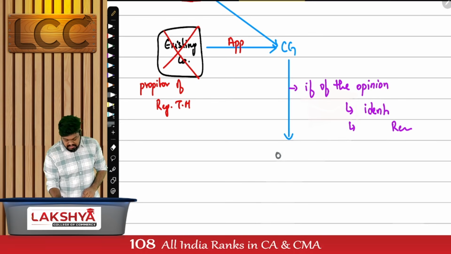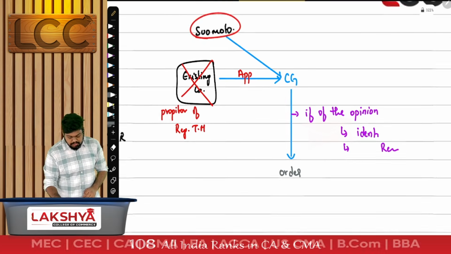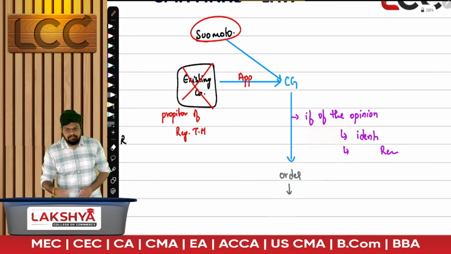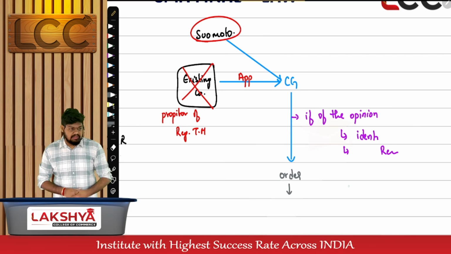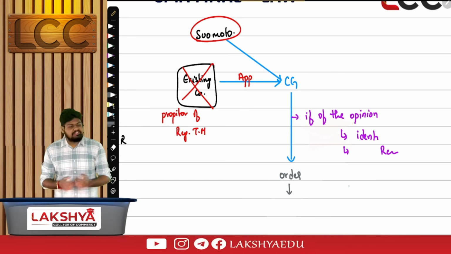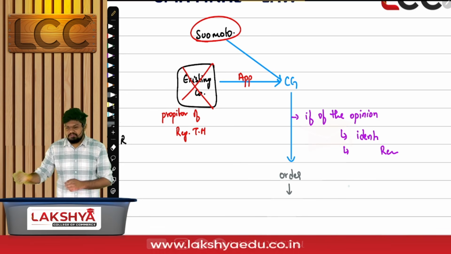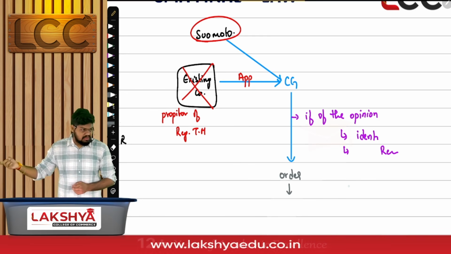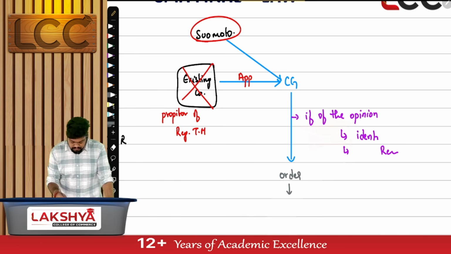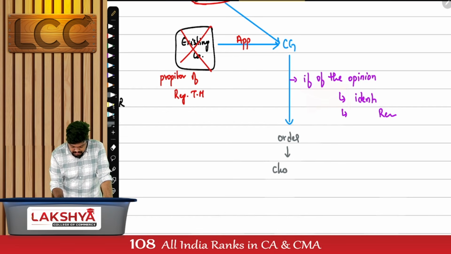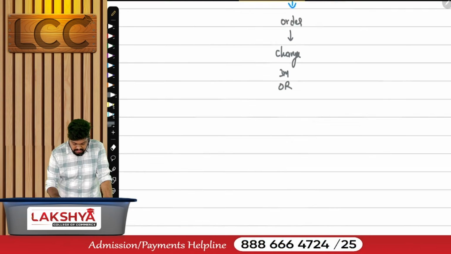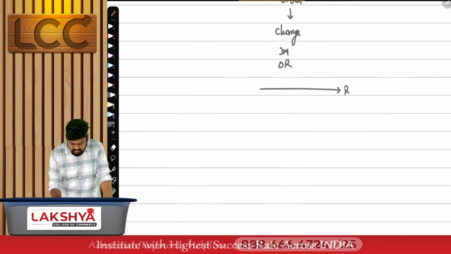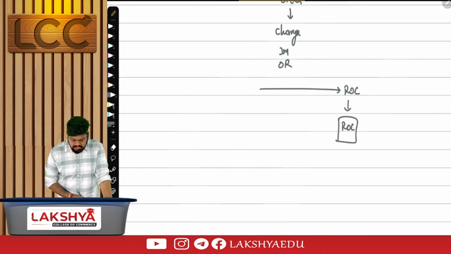How many types of orders can be passed? Only one. The order is to change the name of the company. Change the name of the company within 3 months by passing an ordinary resolution. Once you have changed the name, go inform it to the ROC, the registrar, and they'll change your name in the register of companies.